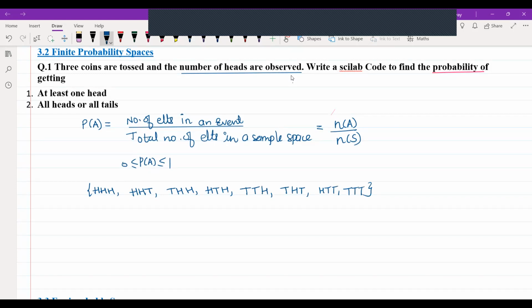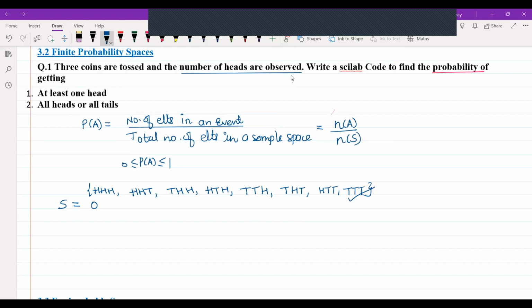So these are the possible outcomes when we toss a coin 3 times, but we have to observe the number of heads. So here our sample space is going to be the number of heads observed. What are the possible numbers of heads we can get when we toss a coin 3 times? Suppose all the times I'm getting tails. In that case, the number of heads is going to be 0, because no heads are there.